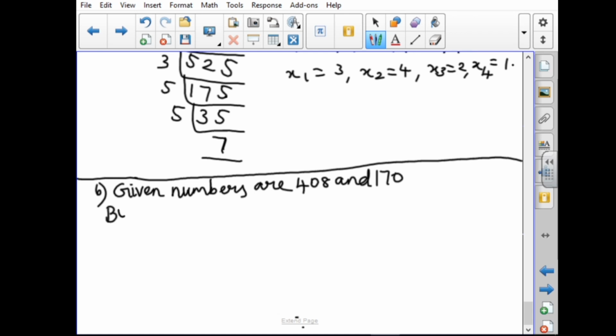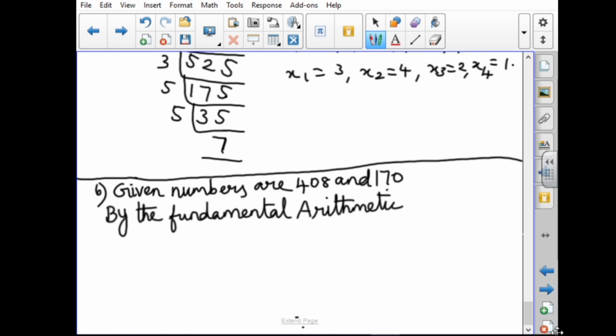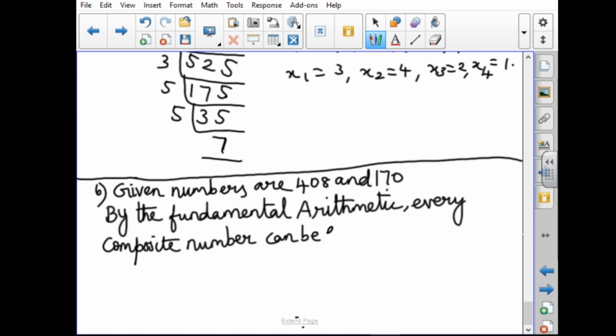So by the fundamental theorem of arithmetic, every composite number can be expressed as a product of primes.